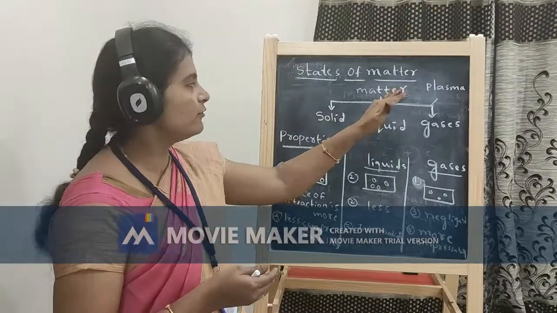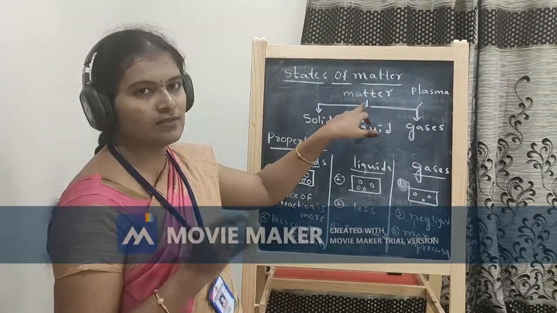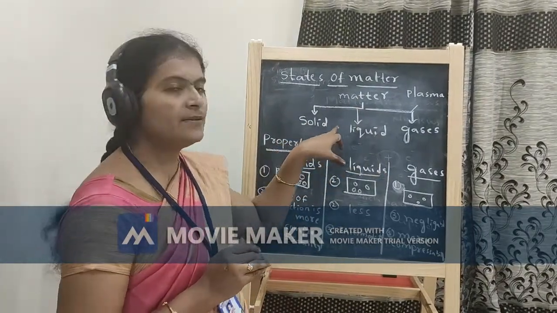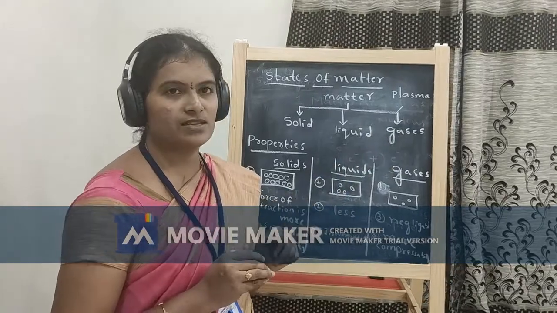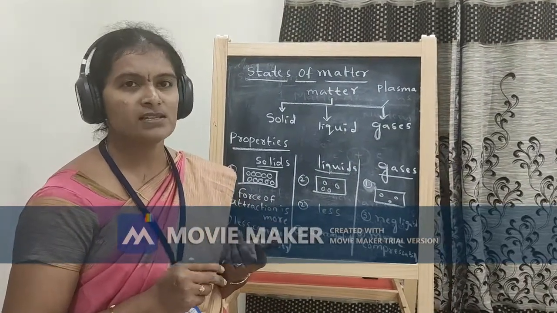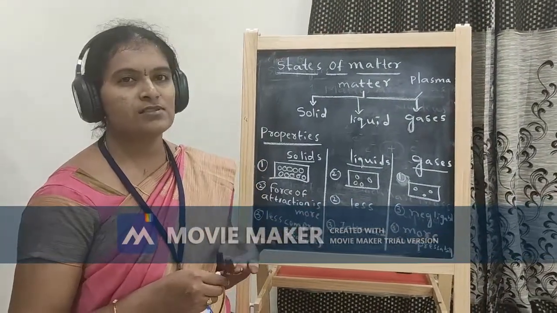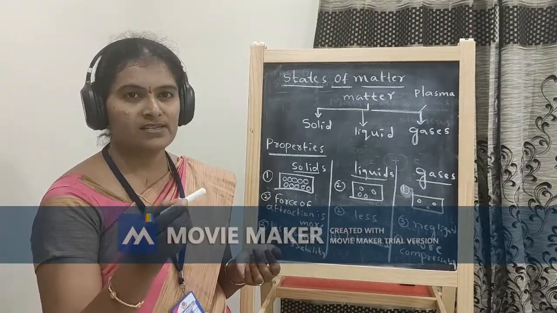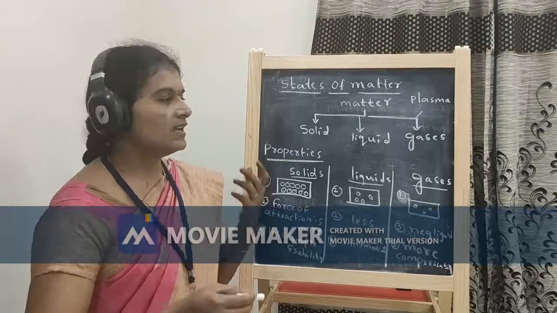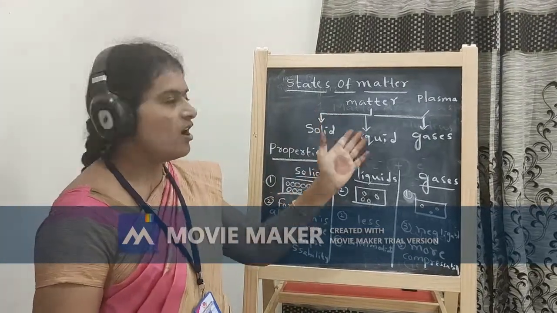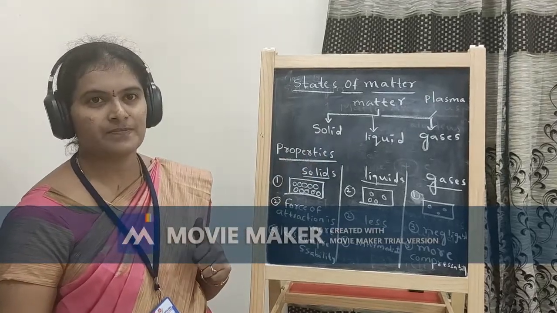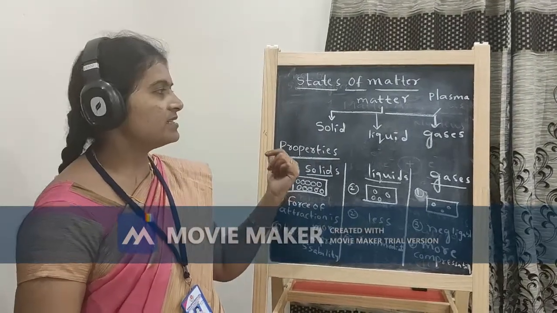But before that, according to our textbook, only 3 states of matter are given: solid state, liquid state, gaseous state. Do you know solids? Yes. What we are using in our daily life, like the book, pen, pencil, chalk piece, duster and this blackboard, all these come under the category of solid substances.